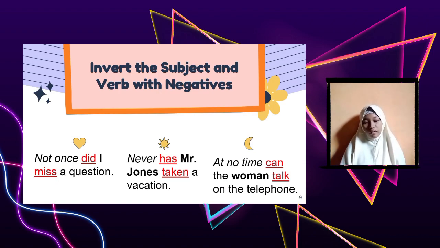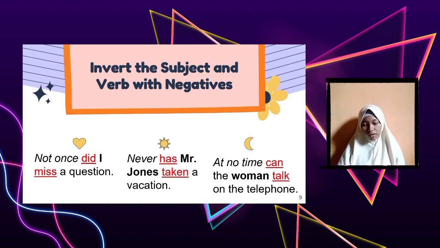Inverting the subject and verb with negatives. Here are the examples. First, not once did I miss a question. Not once is a negative, did miss is the verb, and I is the subject.